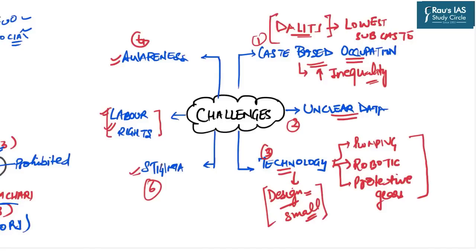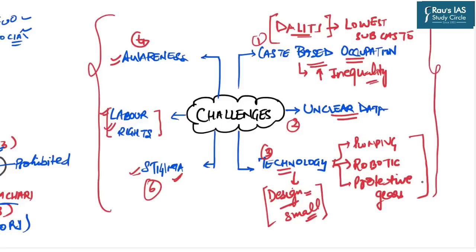We do not consider this activity as purely economic in nature because we have discussed that it has various other social aspects too. But because of these social aspects, there is a huge social stigma associated. So these are the major challenges associated with the manual scavenging activity in India.